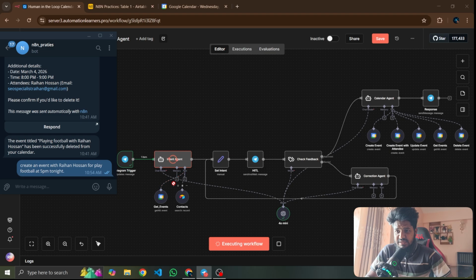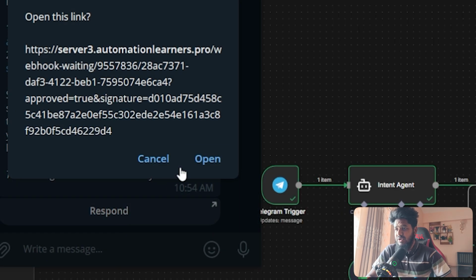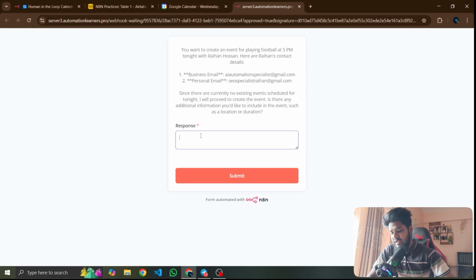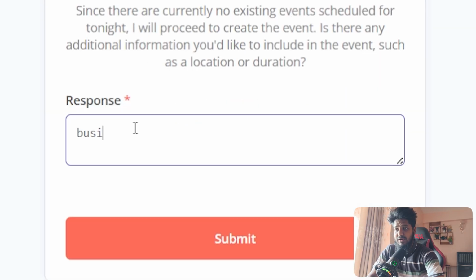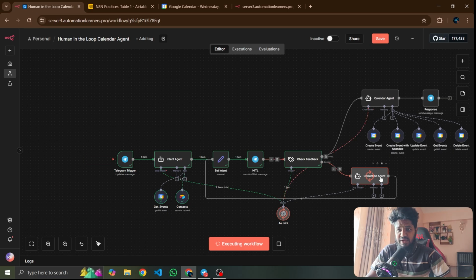So let's bring up the correction agent and see what type of work this agent does. You can see it's asking about business email or personal email. So I want to go with the business one. Then you can see what work it does in the workflow: it goes to the correction agent and again asks what the user wants on the business email.